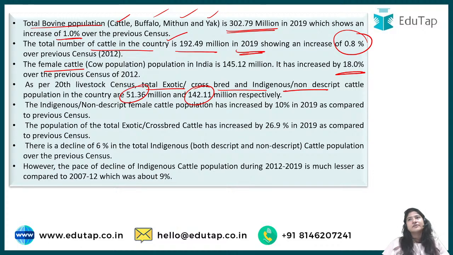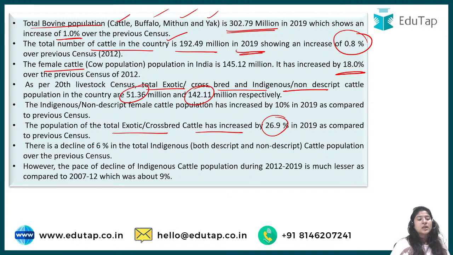For example, when we say Gir cattle, or Kankrej or anything like that, those have definite characteristics related to them. But for nondescript, we do not have such distinct characteristics. They are not good quality genetic-wise, so they are not of much utilization to us. And then total population, if we go for the percentage, increased by 26.9% when compared to the previous census. We have observed a decline of 6% in total indigenous cattle population over the previous census.